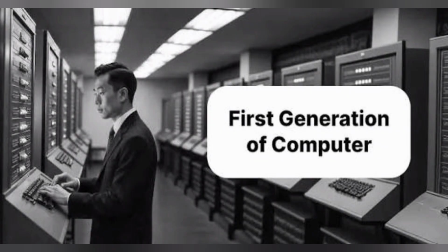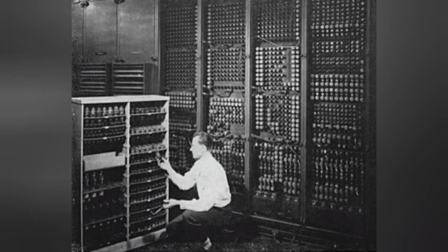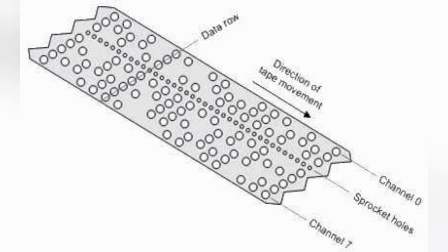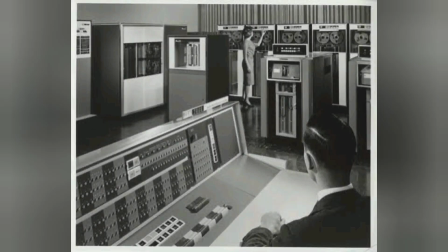These first-gen computers relied on machine language, which is the most fundamental programming language that computers can understand. These computers were limited to solving one problem at a time. Input was based on punched cards and paper tape. Output emerged on printouts.